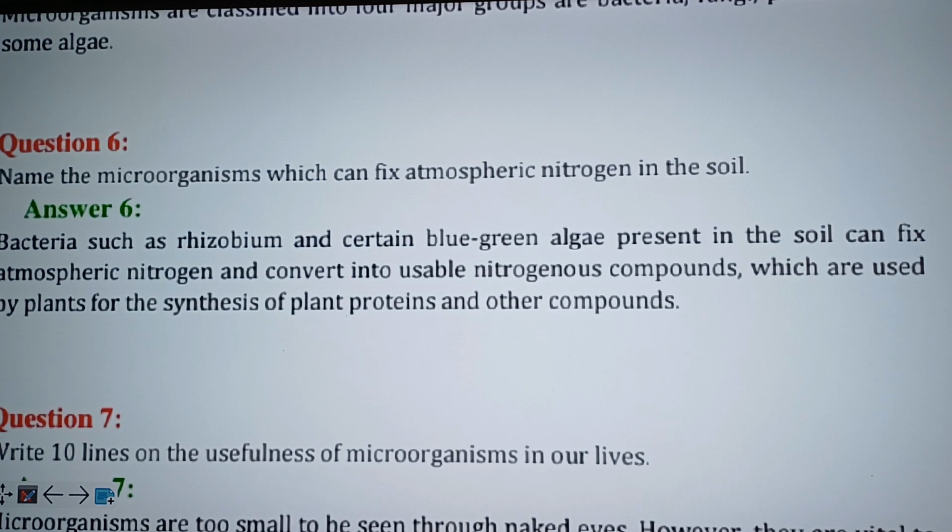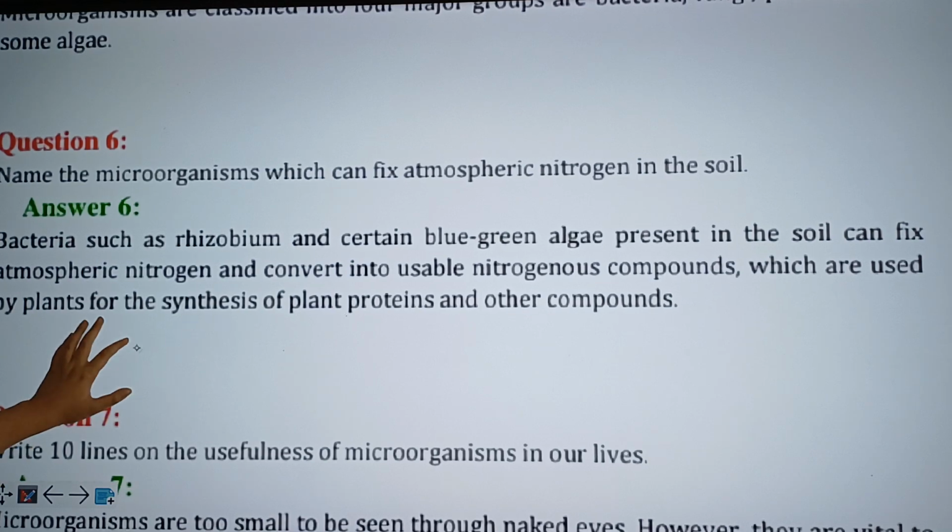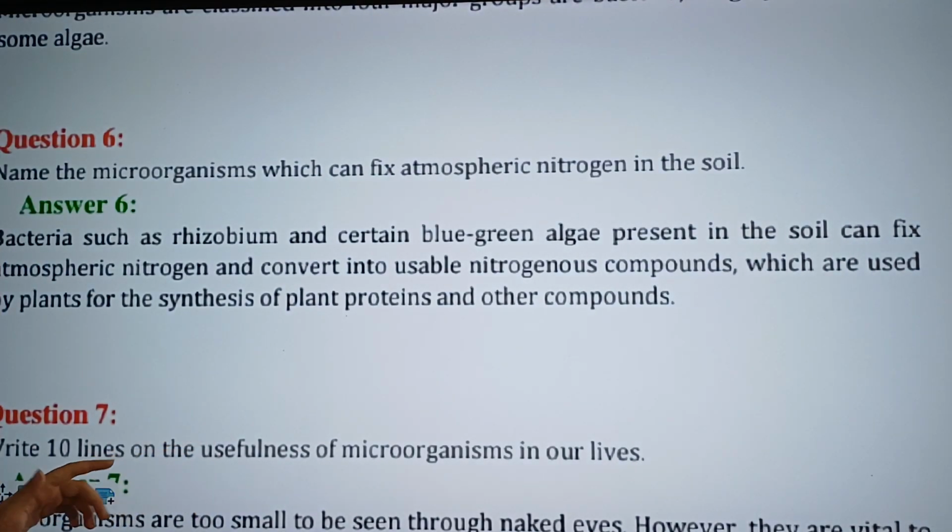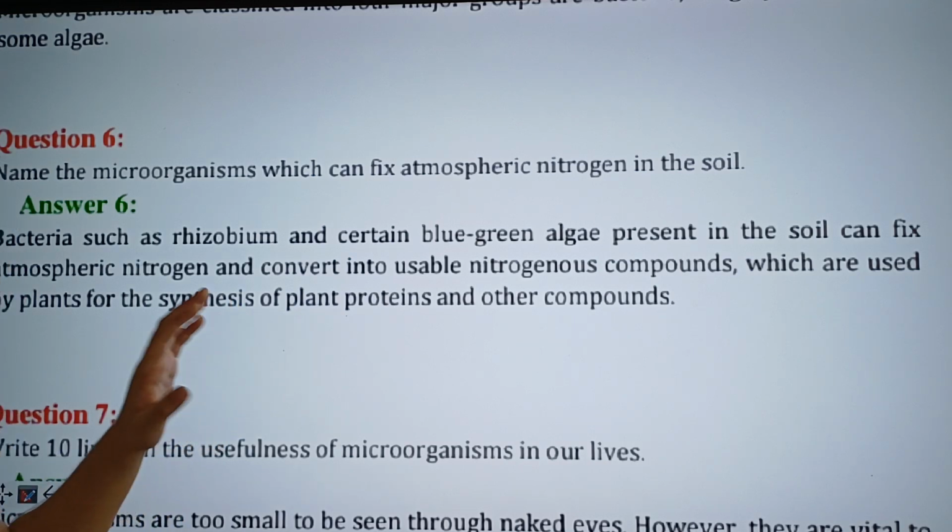As you all have probably learned in class 6, bacteria like rhizobium are used in the fixation of nitrogen. We have all learned that they live in the root nodules of leguminous plants and provide nitrogen to them. However, not all blue-green algae, but certain blue-green algae present in the soil are also capable of fixing atmospheric nitrogen. And this fixation is useful as they can then convert it into nitrogenous compounds.